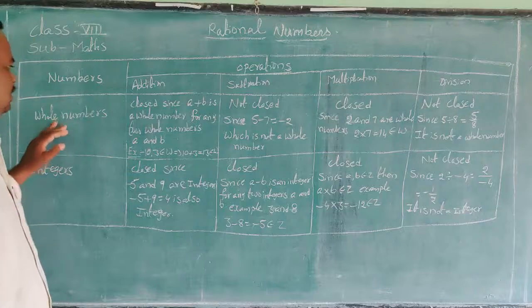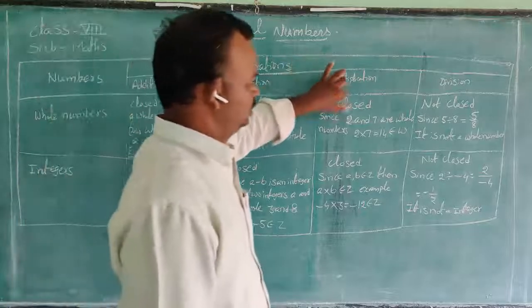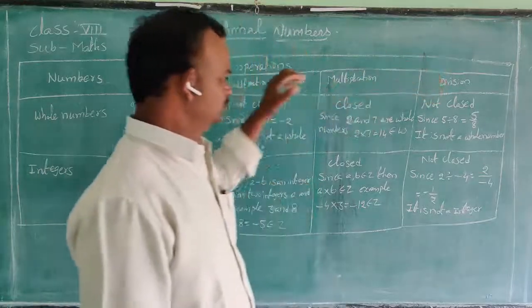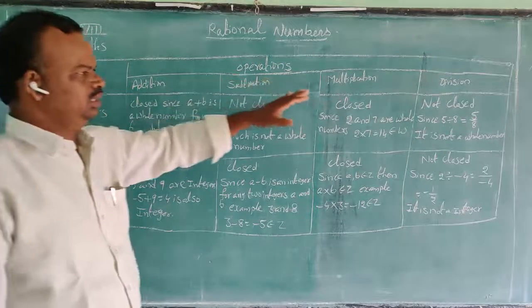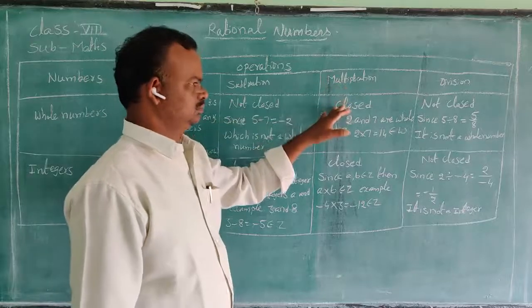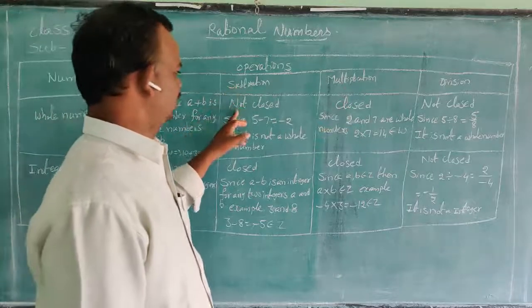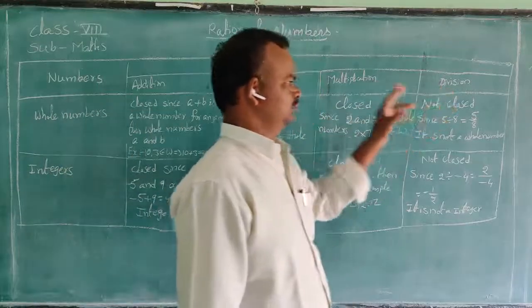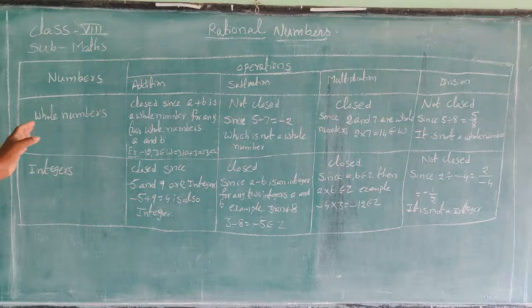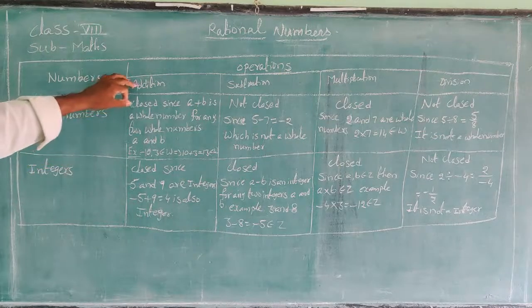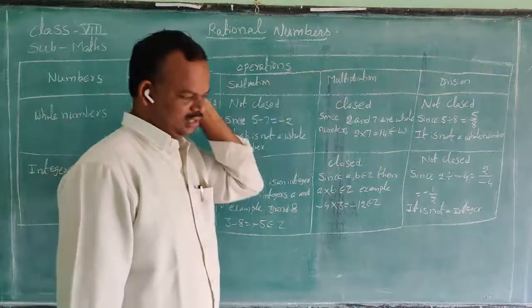First one, whole numbers. Addition is closed. Subtraction not closed. Multiplication closed. Division not closed. It satisfies only two properties, addition and multiplication. Subtraction and division are not closed. So closure property on whole numbers holds on addition and multiplication, and does not hold on subtraction and division.